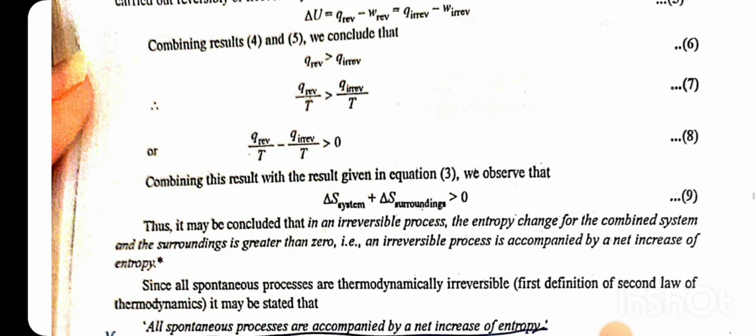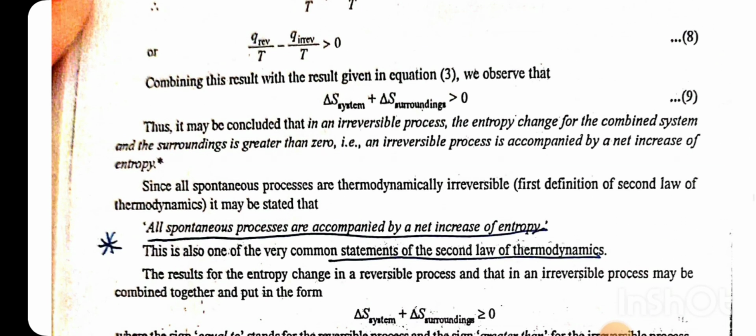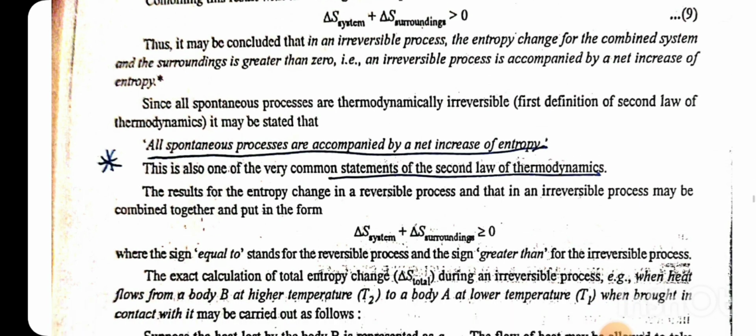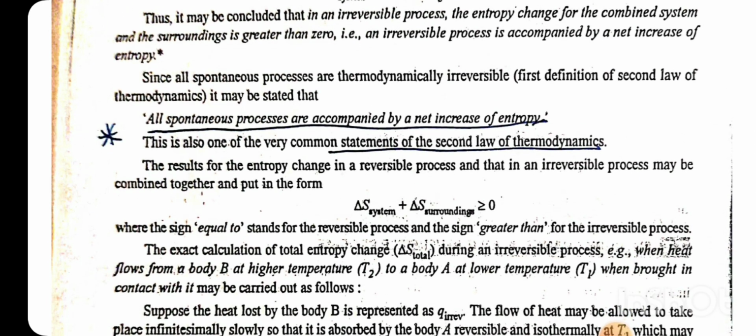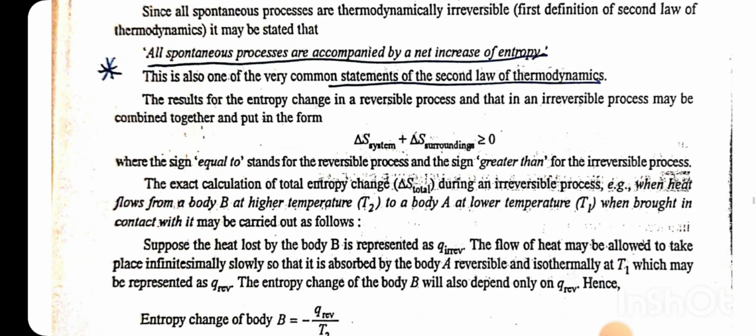Thus, it may be concluded that in an irreversible process, the entropy change for the combined system and surroundings is greater than 0. An irreversible process is accompanied by a net increase of entropy. All spontaneous processes are accompanied by a net increase of entropy. Delta S system plus delta S surrounding is greater than 0.